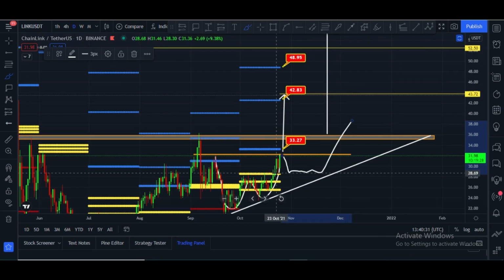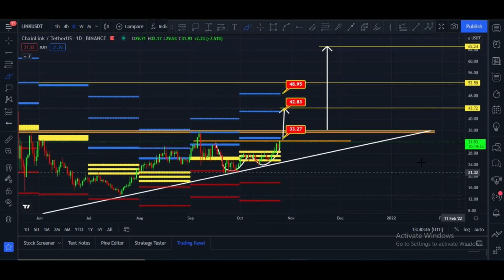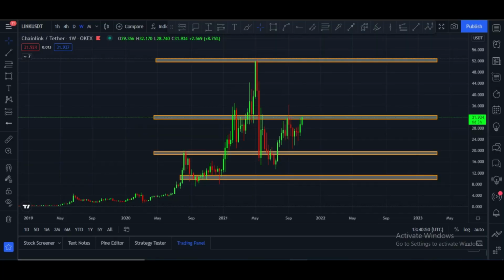Now this area is very, very important, the $28 price area. Note down this area, because it is the main CPR support level. And note down these areas too for the trade. And let me please show you my next chart.